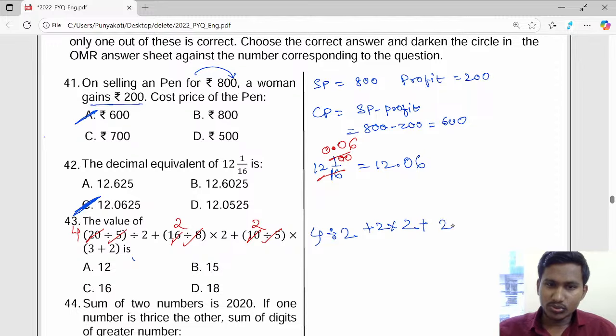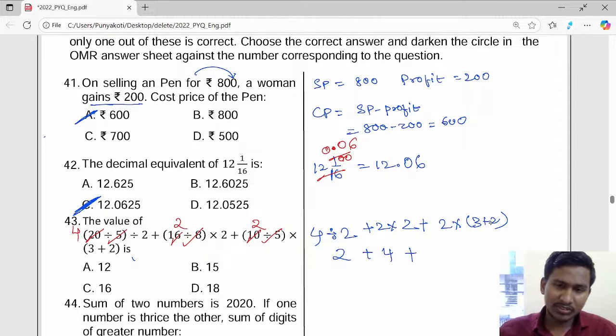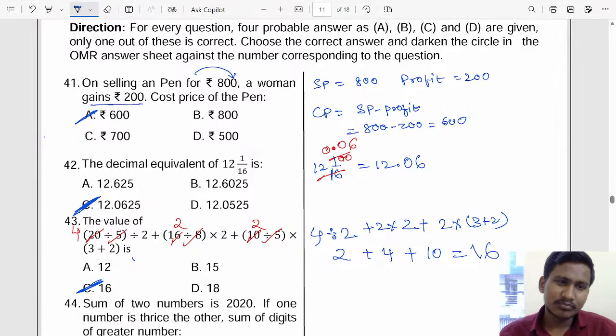So 4 by 2 is 2, 2 twos are 4, plus 2 into 3 plus 2, 5. 5 twos are 10. If you add them all, 16 will be the answer. Option C for the 43rd. Everyone is able to do. Very easy question.